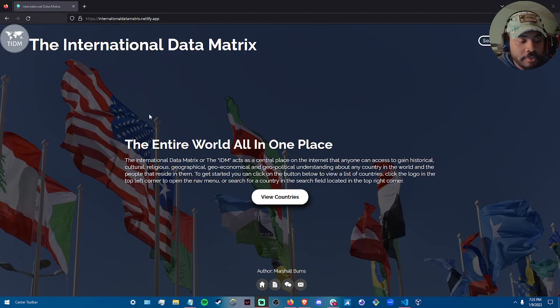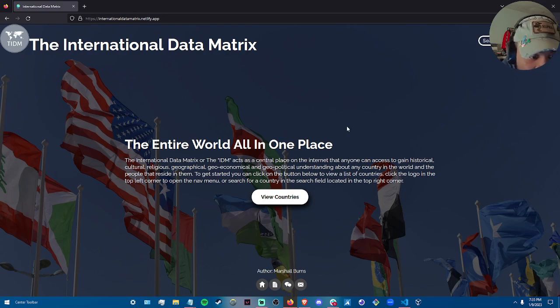Here is my web app that I've built. The International Data Matrix, the entire world all in one place. The International Data Matrix, or the IDM, acts as a central place on the internet that anyone can access to gain historical, cultural, religious, geographical, geoeconomical, and geopolitical understanding about any country in the world and the people that